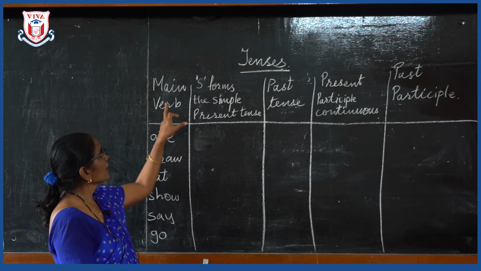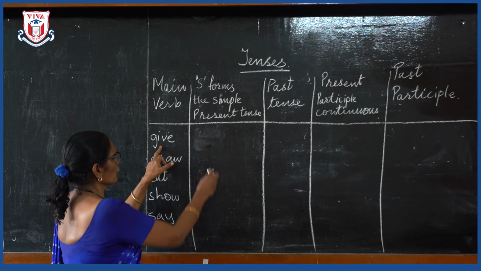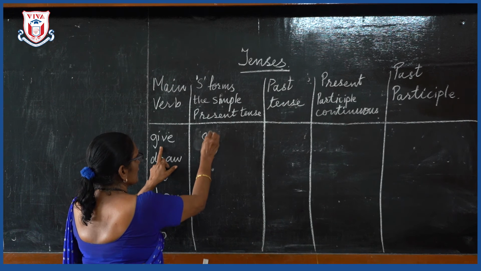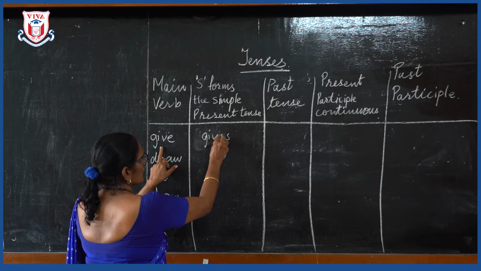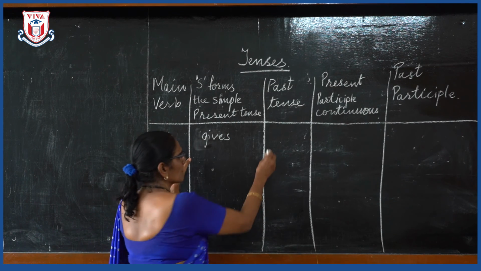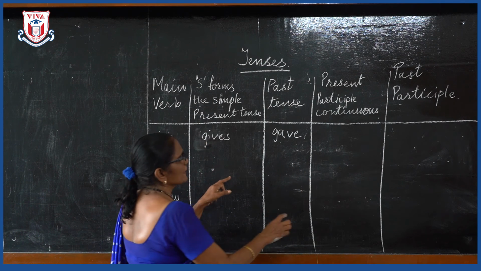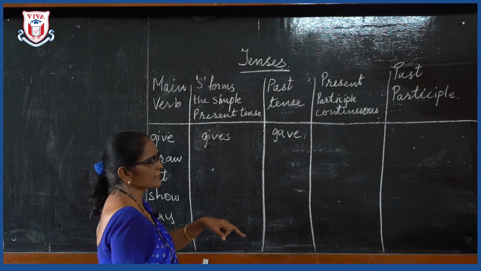Now suppose I say the main verb is give. What will be the S form? I showed you that give will be gives. Okay. Give will become gives. What is the past tense of give? Will become gave. Okay. What is the present participle or continuous tense?